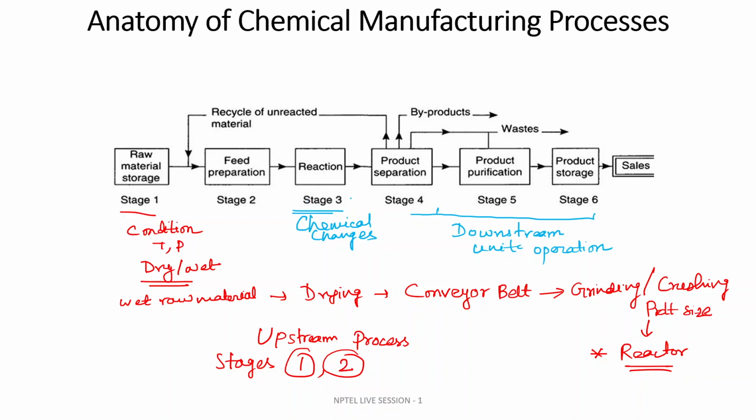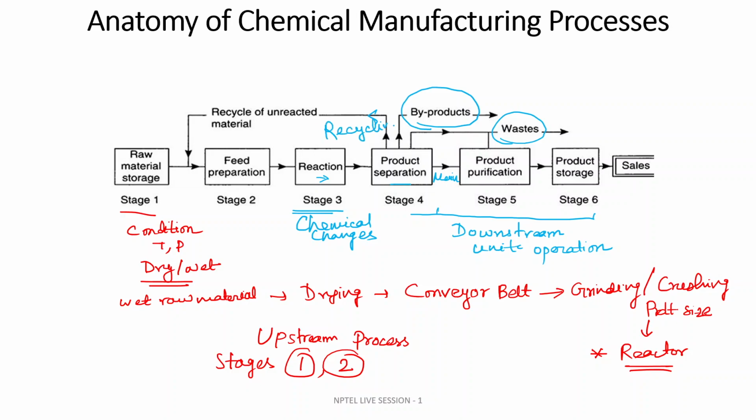So you can see, when the raw material is fed into the reactor, there will be some product, and then product separation. The main product goes to the purification part, whereas you will also be collecting the byproduct and some waste, and there will be some part that you can recycle back.